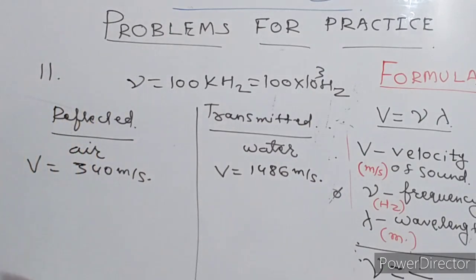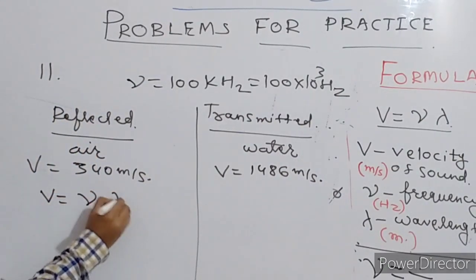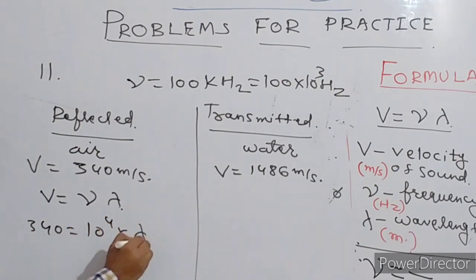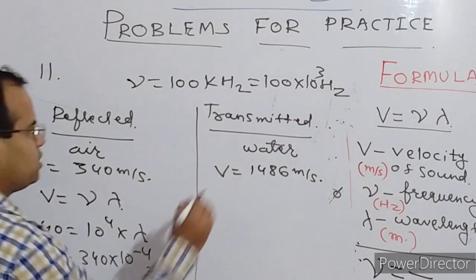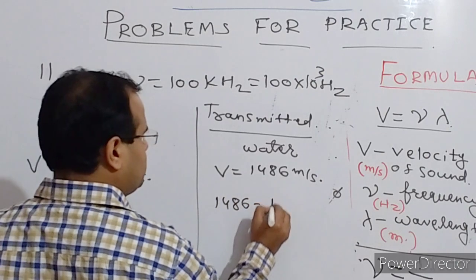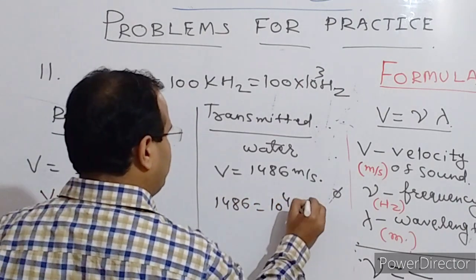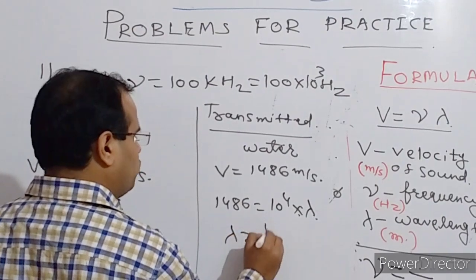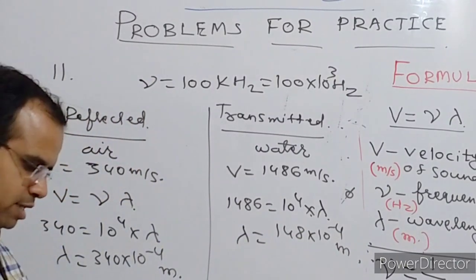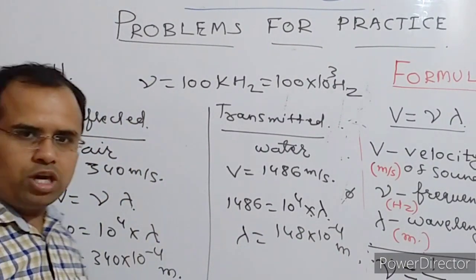Now what we have to find? Wavelength. So we can apply that formula only, V equals to nu lambda. Okay. Frequency is given and velocity is given. So 340 is equals to 10 raised to the power 4 multiplied by lambda. So lambda is equals to 340 into 10 raised to the power minus 4 meter. Okay, now as far as this is concerned, velocity 1486 is equals to frequency, 10 raised to the power 4, into wavelength lambda. So lambda is equals to 1486 multiplied by 10 raised to the power minus 4 meter. Okay, like this you can solve it. Okay, thank you.